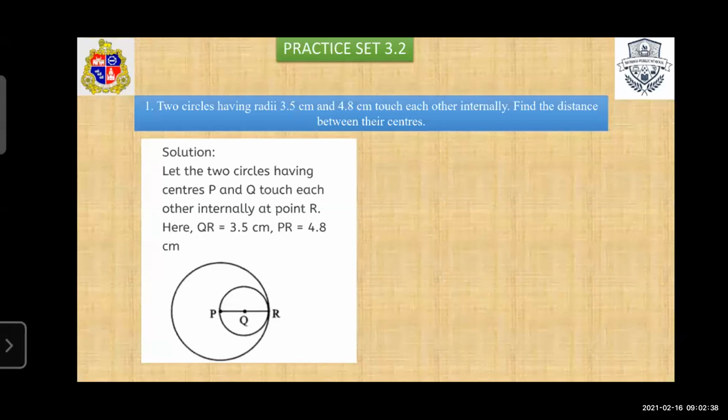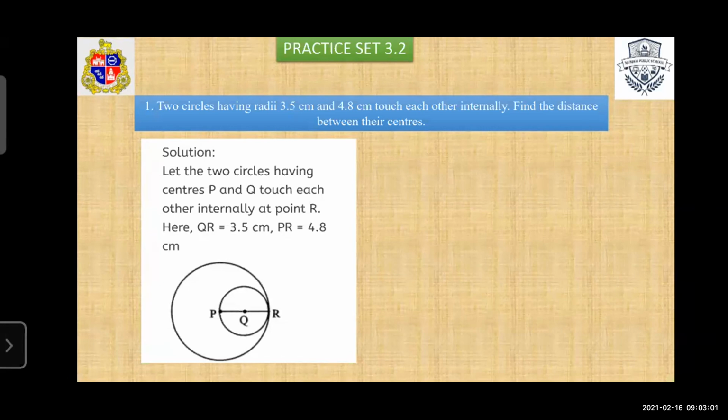So students, see carefully. PR is the larger distance and QR is the smaller distance. PR is equal to 4.8 centimeter and QR is equal to 3.5 centimeter. In such type of question, first you have to read carefully, then try to draw the diagram.